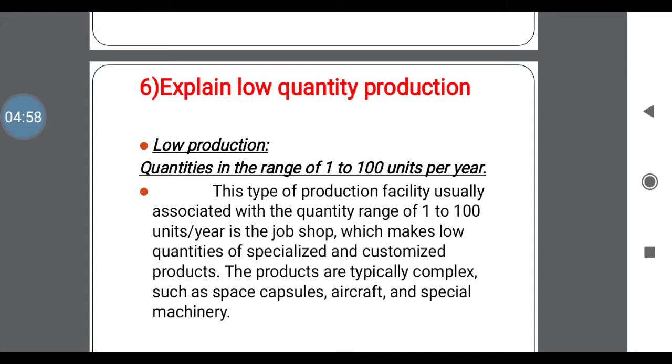Why is the range of product less here? The product design is very complex compared to the others. Examples of this production are aircraft, capsules, or special machinery, that is, automatic machinery products.